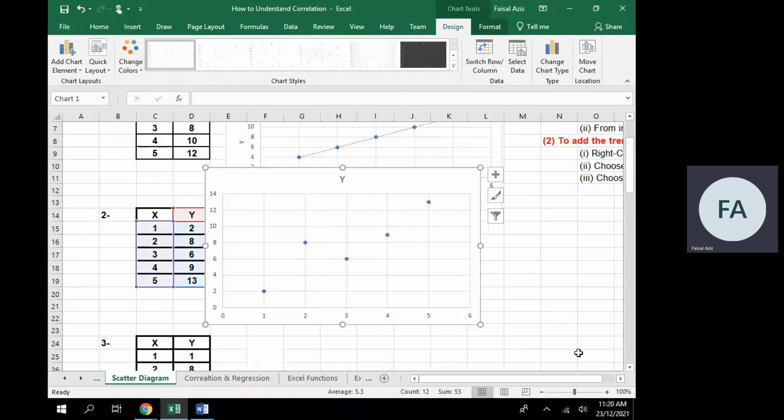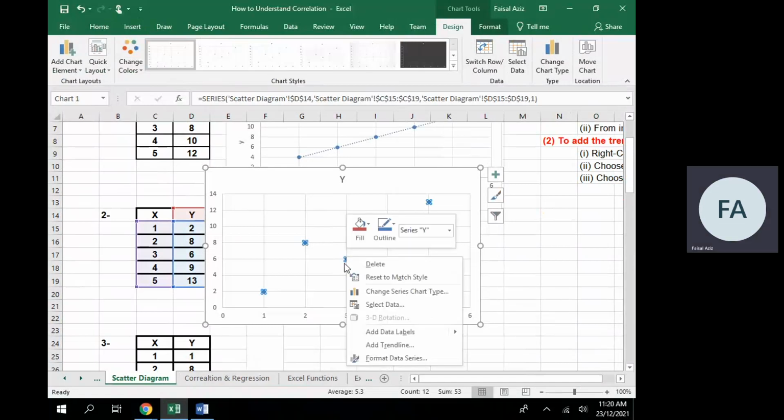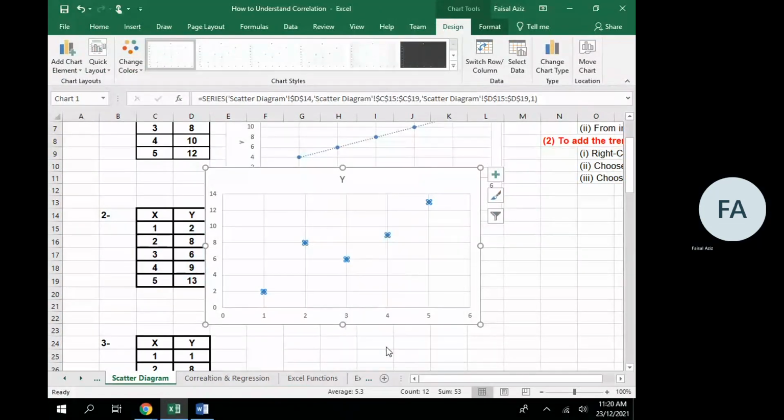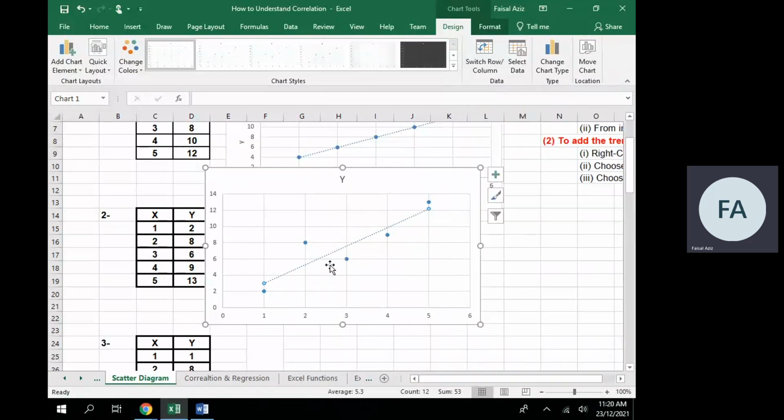Now, if you look at the points, they are not connected and they are up and down. I need to check what the trend is between X and Y. So to check the trend between these two variables, I will click on one of the variables, right click, and click here, add trend line. As you can see, the trend line is added to the data.